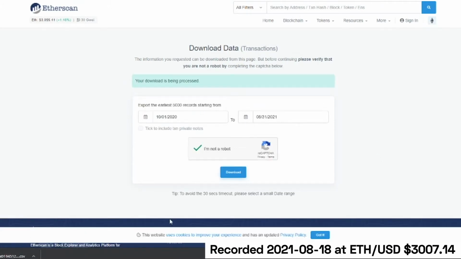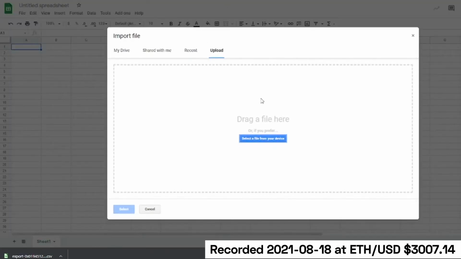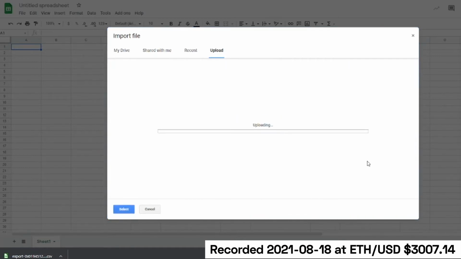And it's processing our CSV. From there, you can pick the spreadsheet tool of your choice. And in this case, I'm going to go with Google Sheets. And I'll pull the CSV over to here.